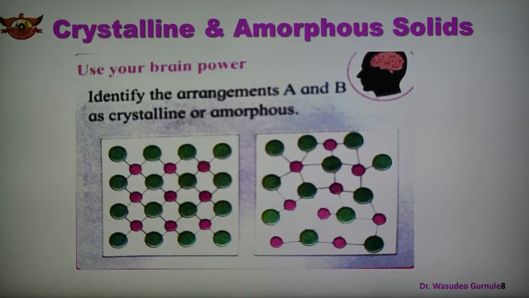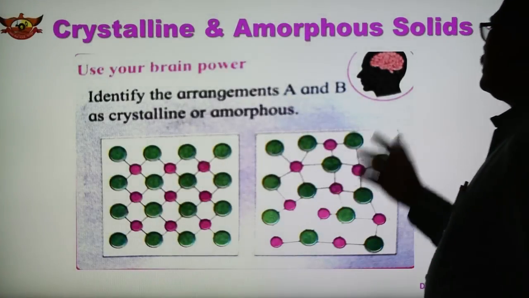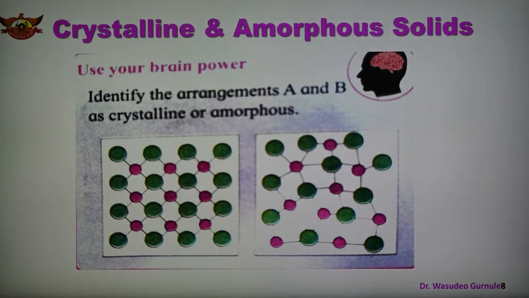Therefore it is known as an amorphous solid. This picture clearly shows the arrangement of the particles. The first one is the crystalline solid, and this one is the amorphous solid, because an orderly arrangement is there in the first, while here there is no orderly arrangement of the particles.